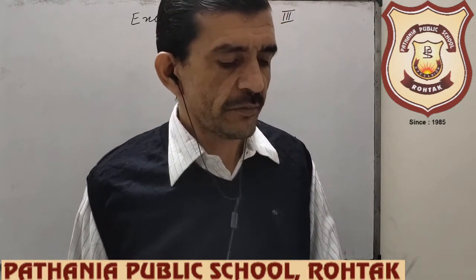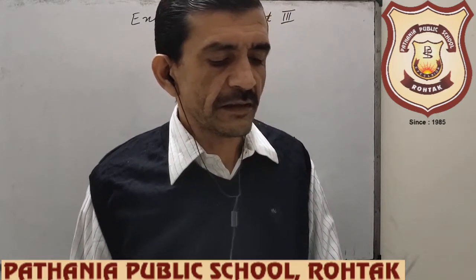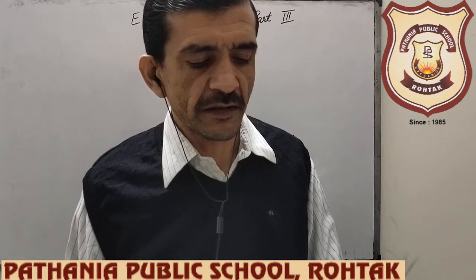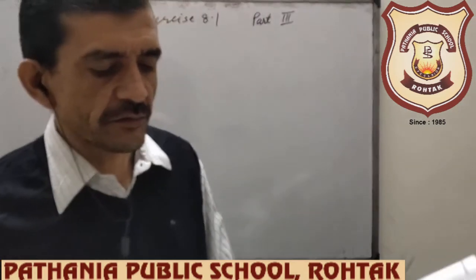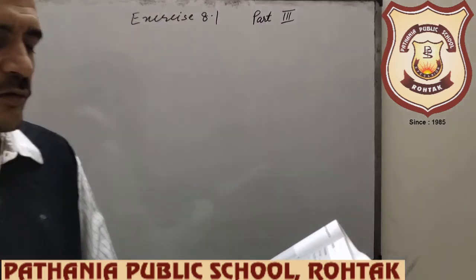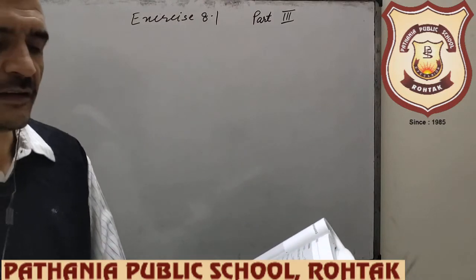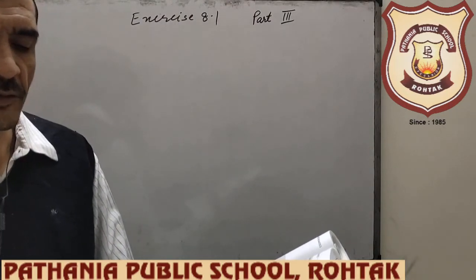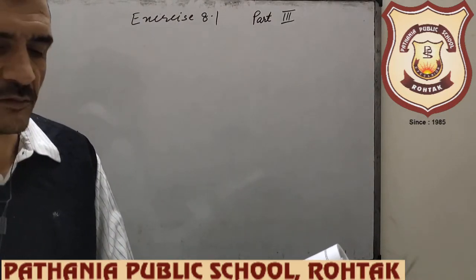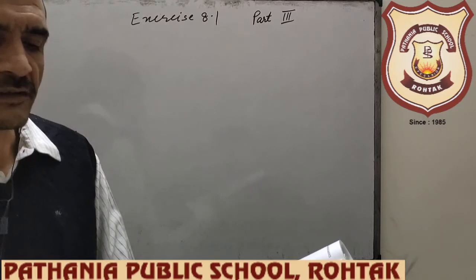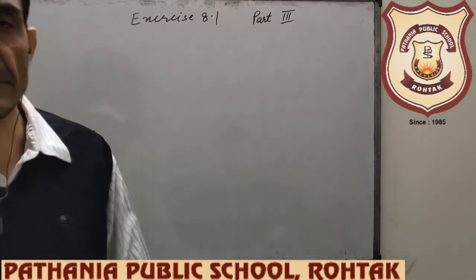What is question number 5? What is the percentage of children studying in senior school if the school has a total strength of 3500 and 2520 students are in primary school? We have to calculate the children studying in senior school.